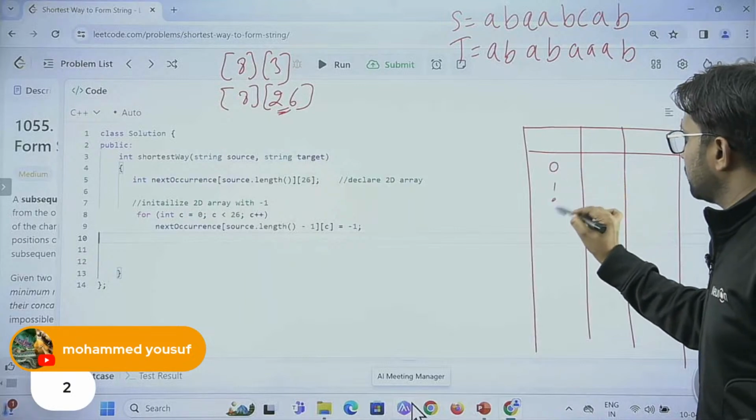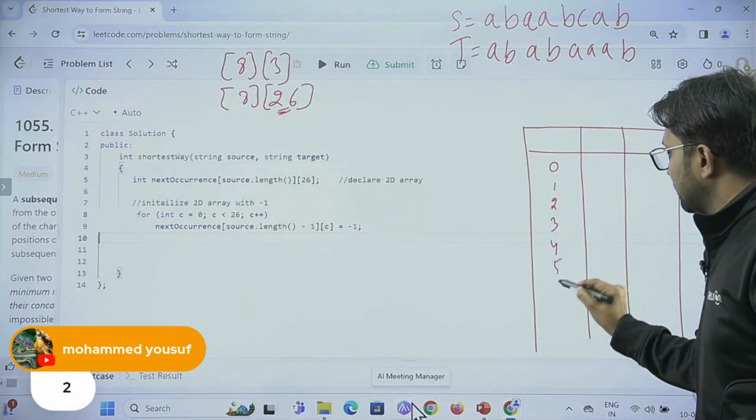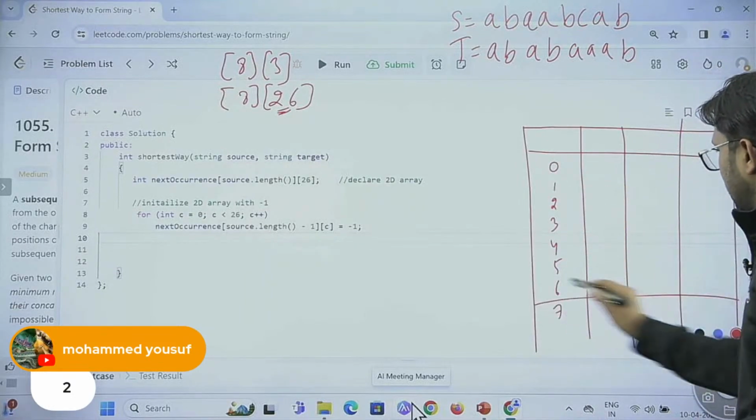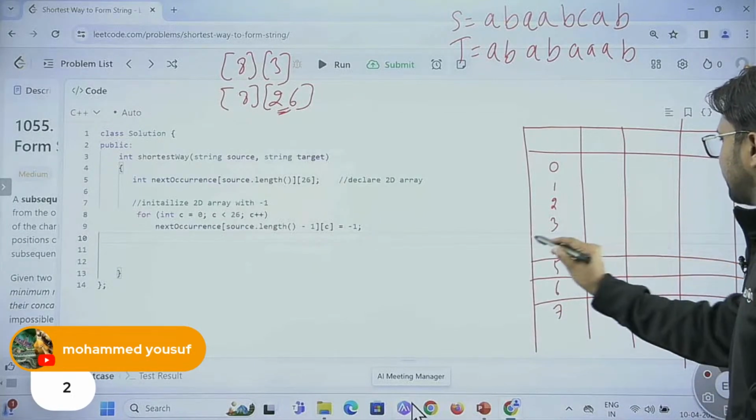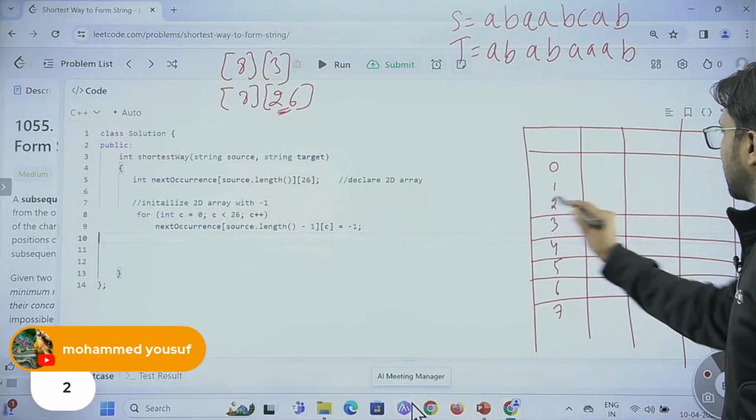0, 1, 2, 3, 4, 5, 6, 7. So let us go step by step. This will be easier for you to understand the complete code also.